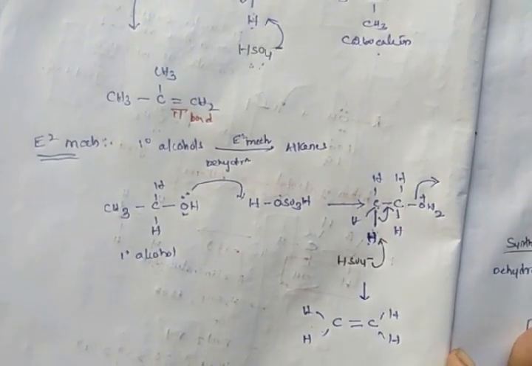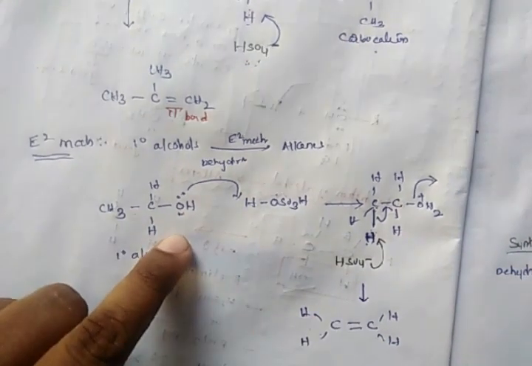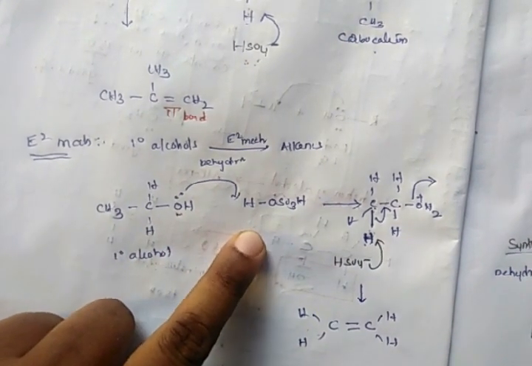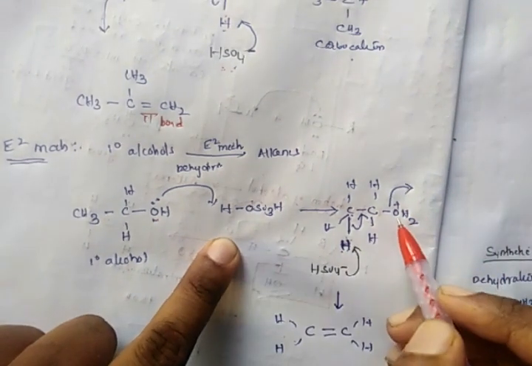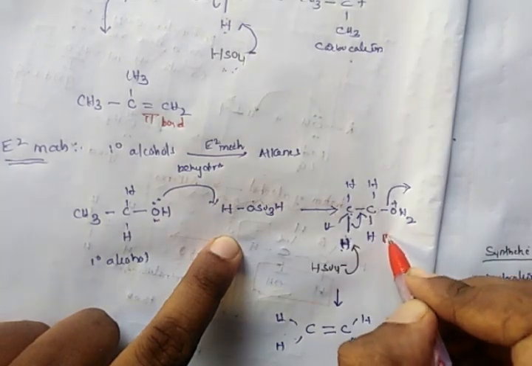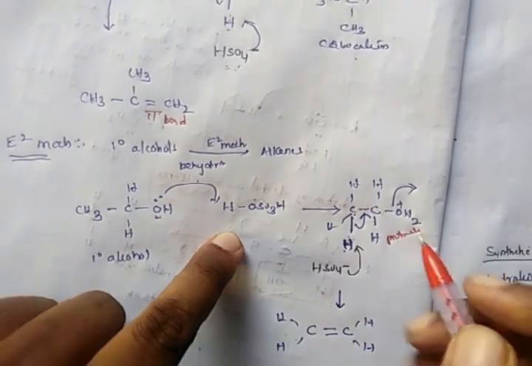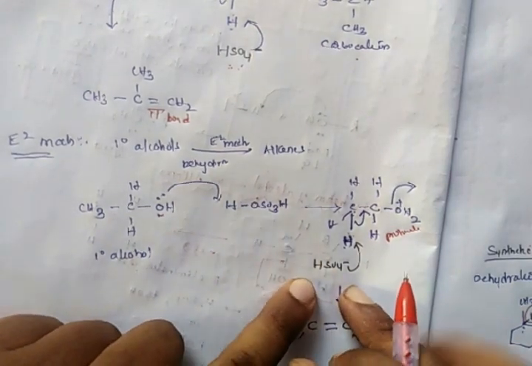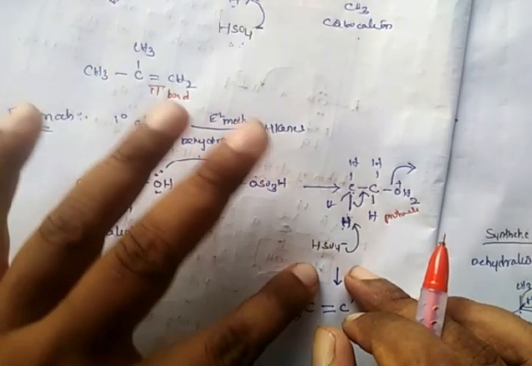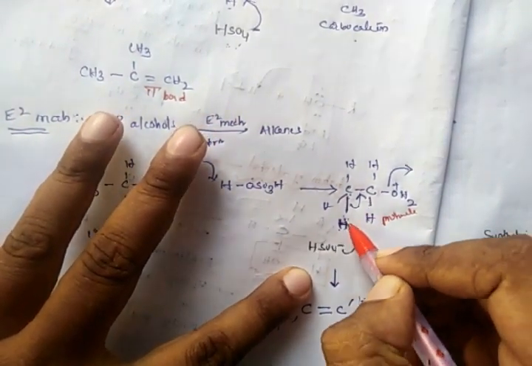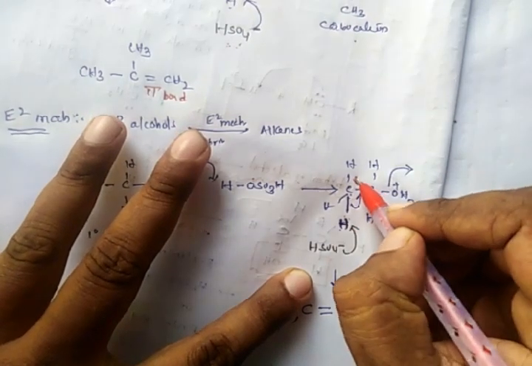This electronegative oxygen atom abstracts hydrogen from the sulfuric acid. As a result, there is a formation of protonated alcohol. This abstraction of hydrogen results in the formation of HSO4 minus, which is also present in the same reaction medium. This HSO4 minus simultaneously abstracts hydrogen from the beta carbon.